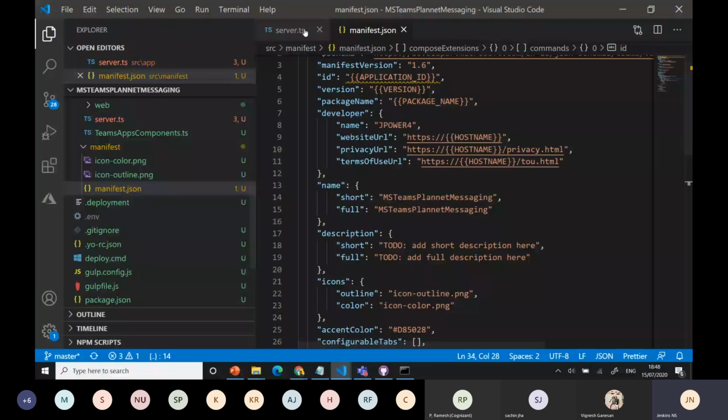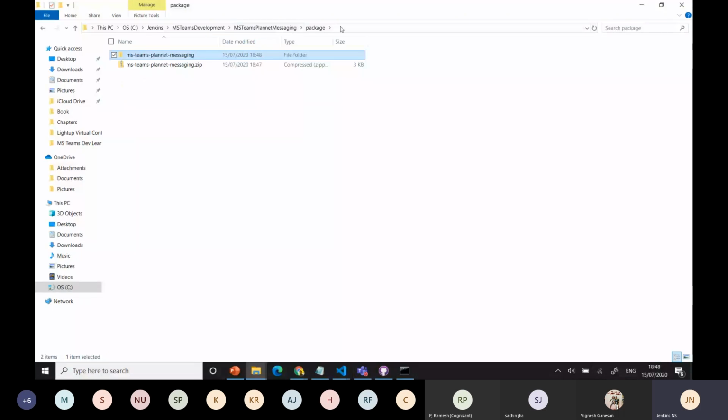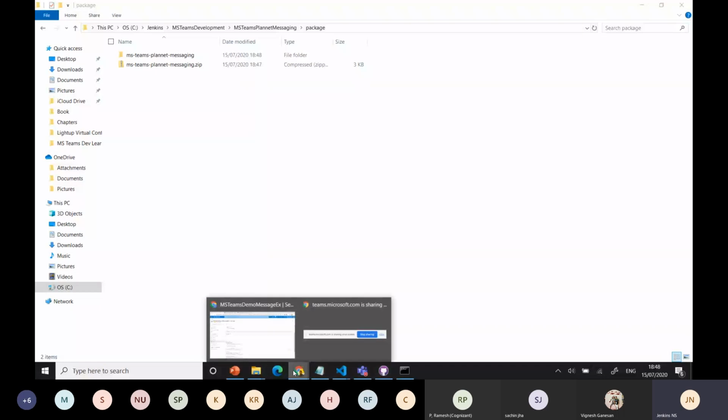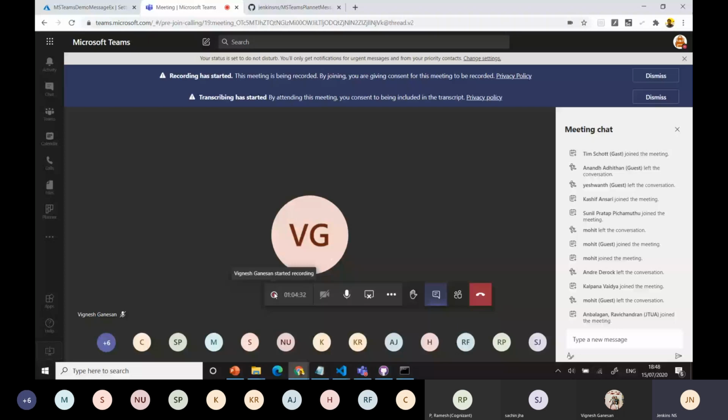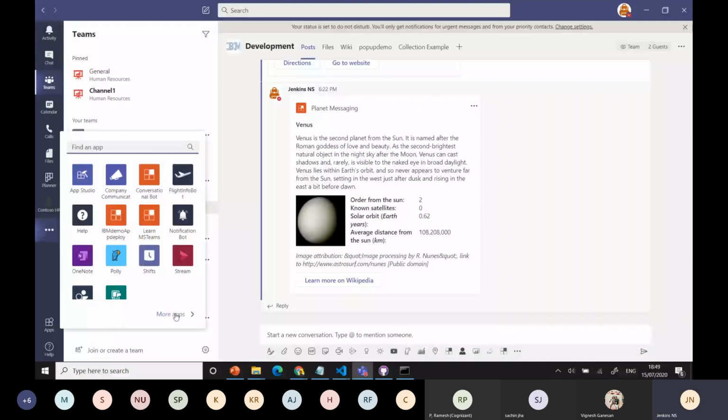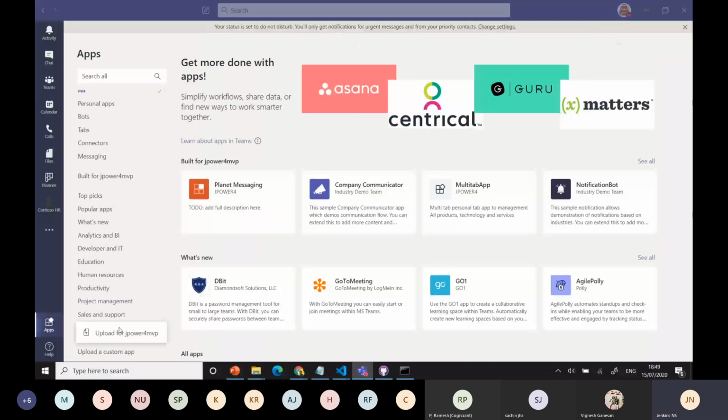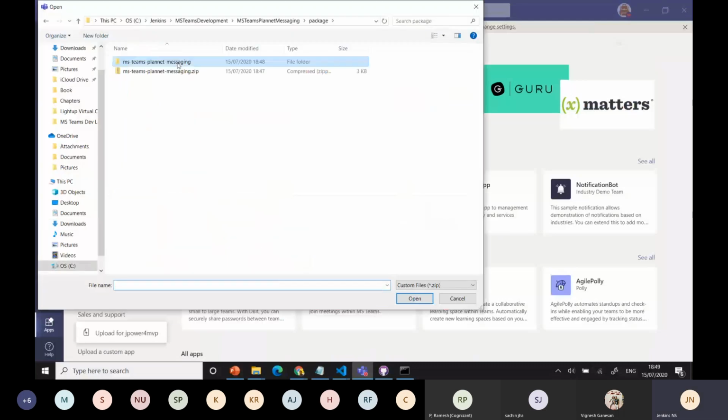Now what I'll do is copy and import this one into my Teams. Okay, I'll go to my Teams here. This is our thing again. I'll go and add a new app, more apps, upload a custom app, and go to my package, MS Teams Planet. This is the Planet messaging one, right? I'll open it.